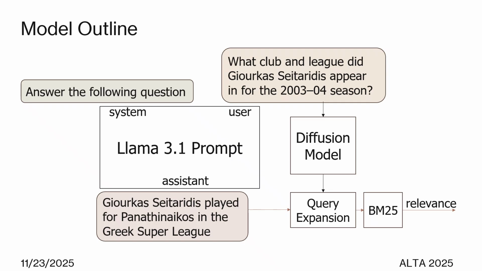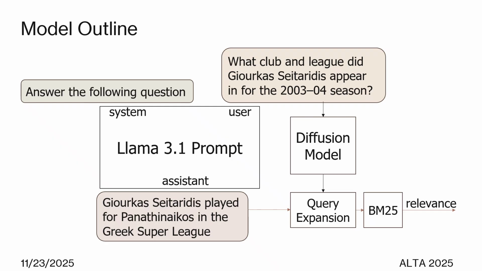Here we show the outline of our framework. On the left side, we show the Llama 3.1 prompt structure that composes a system role that provides higher level context, the user, which is essentially the initial query, and the assistant that provides the response of Llama 3.1.